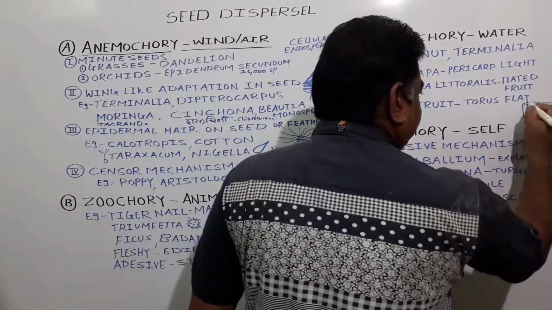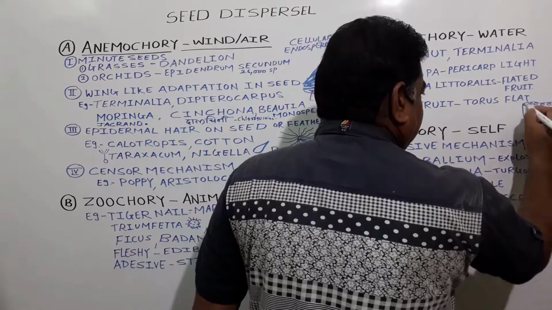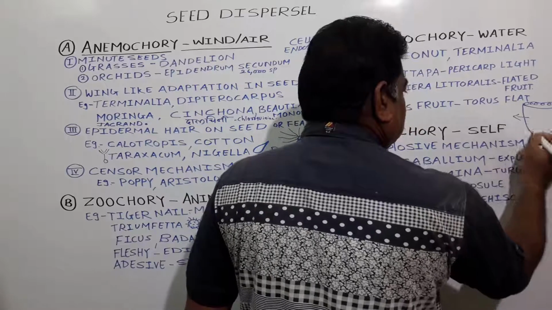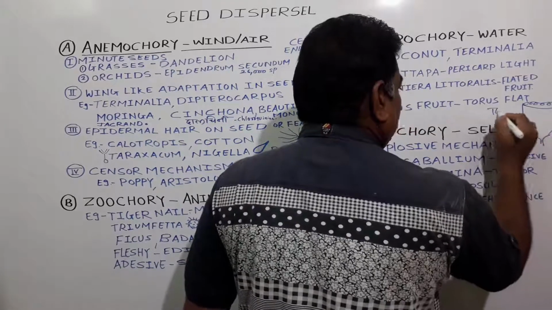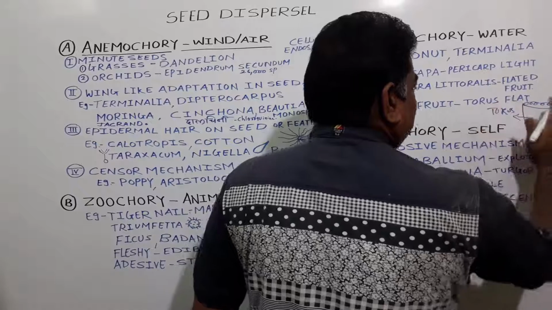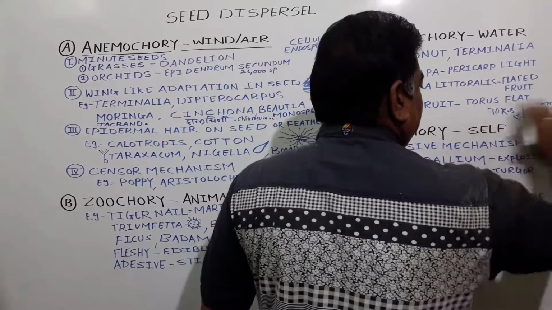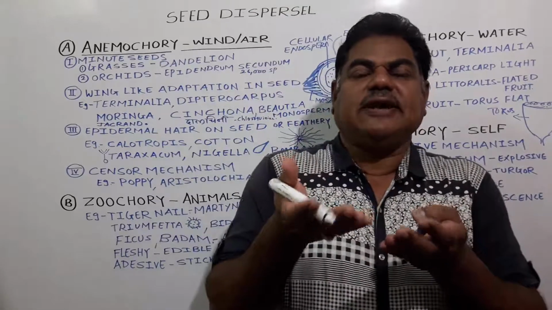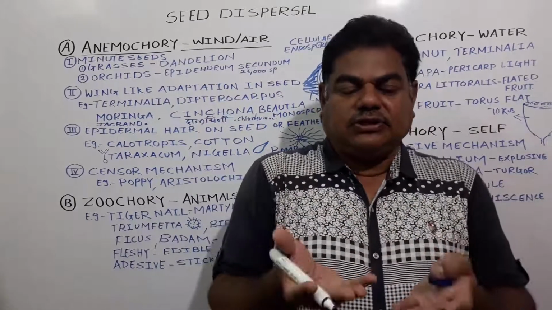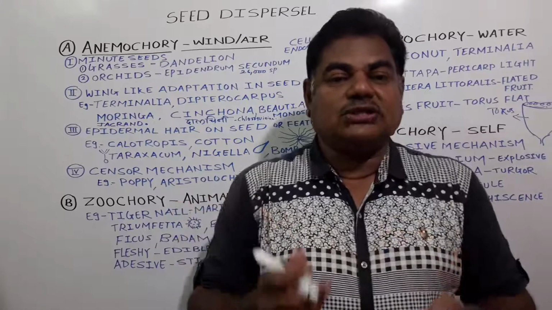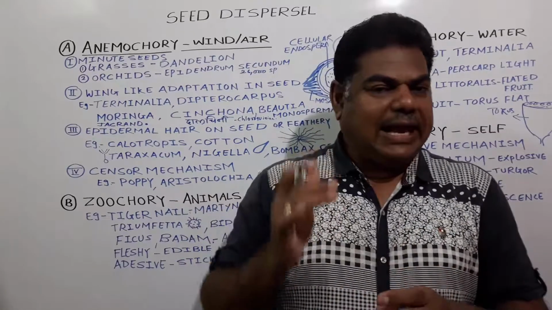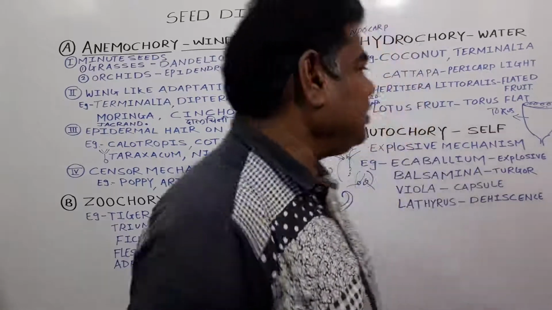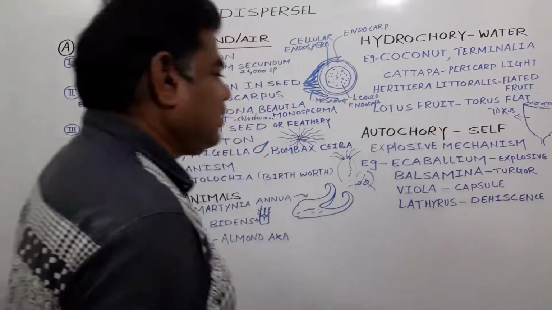The upper portion becomes flat, and inside there are spongy tissues, due to which the buoyancy gets increased, and this structure floats successfully on the surface of water. More air and chyma are present in the fruits of lotus, kamal.